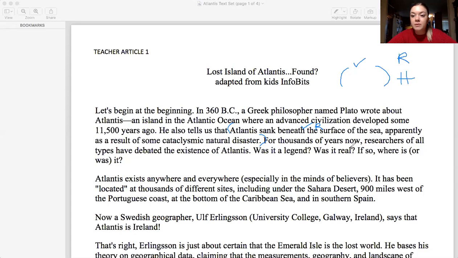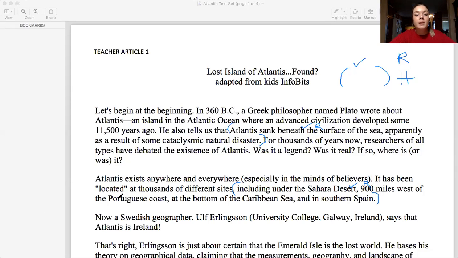Okay, for thousands of years now, researchers of all types have debated the existence of Atlantis. Was it a legend? Was it real? If so, where is it? Atlantis exists anywhere and everywhere, especially in the minds of believers. It has been located at thousands of different sites, including under the Sahara Desert, 900 miles west of the Portuguese coast, at the bottom of the Caribbean Sea, and in southern Spain. So people are saying that they've located it in all of these different places, which kind of gives me evidence that Atlantis is real. So check mark R.